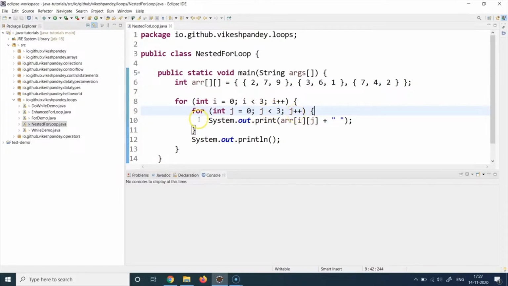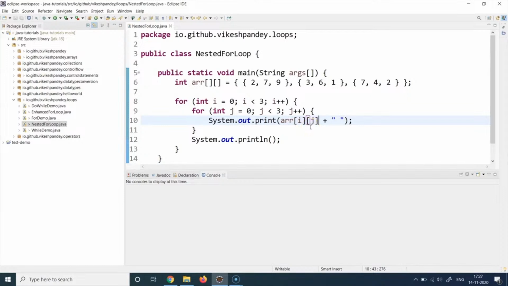And at line number 10, print the element of the array which has the current value of i and the current value of j. These are basically the positions, not the elements. The element would be represented by this whole expression, but print the element which is at the current i and j position values. That's what this code means.